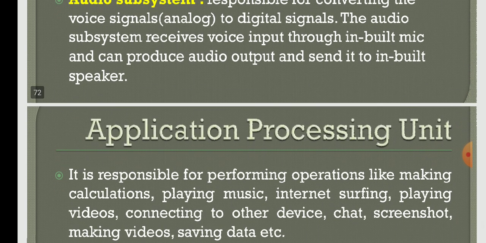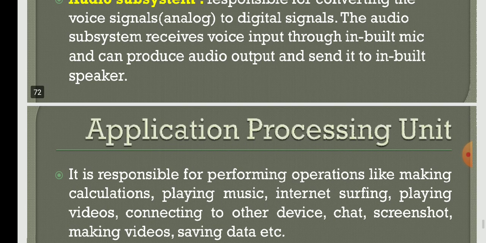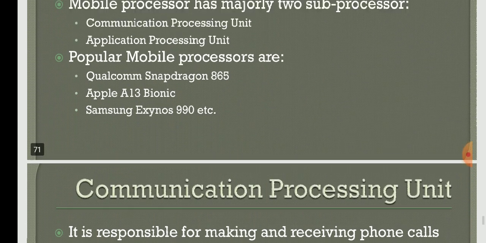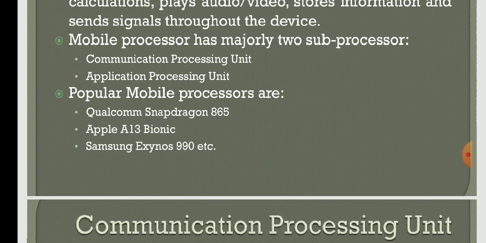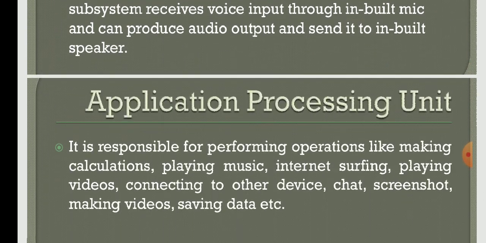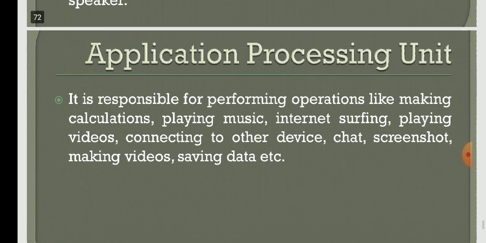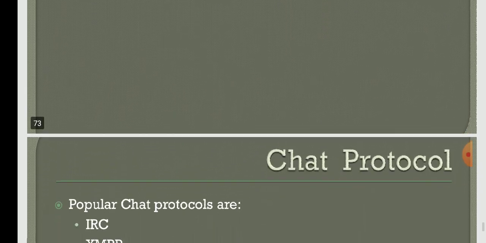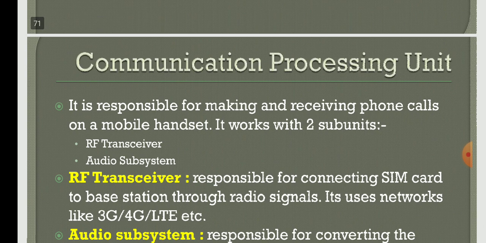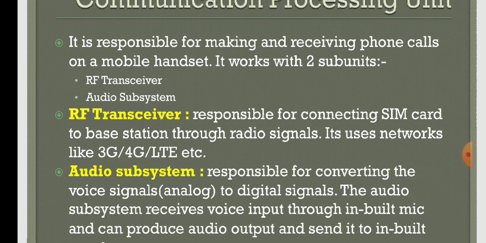Inside a normal computer we have only a CPU, central processing unit, but in our mobile we have a communication processing unit as well as an application processing unit. This application processing unit will be processing all the applications, like doing some calculation, playing some music, opening some app, chatting, screenshots, making videos, all those things will be taken care of by the application processing unit. The communication processing unit will be taking care of transferring and receiving data with the help of all these devices, subunits.